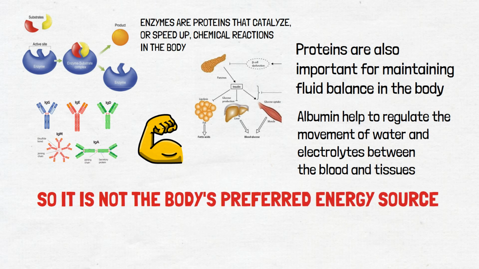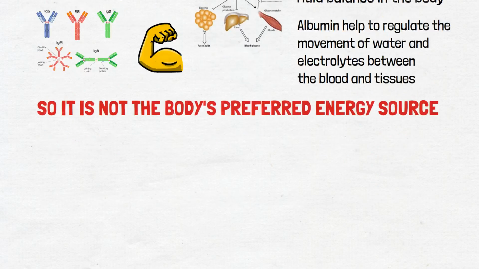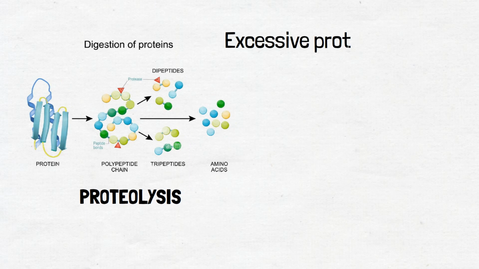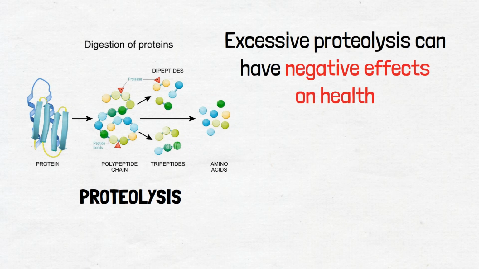In certain situations, the body may need to break down proteins to obtain energy or to recycle amino acids. The breakdown of body proteins occurs through a process called proteolysis. Proteolysis is the breakdown of proteins into smaller peptides and amino acids. This process is necessary because the body cannot store amino acids for future use, unlike carbohydrates and fats. This is a tightly regulated process, and excessive proteolysis can have negative effects on health.